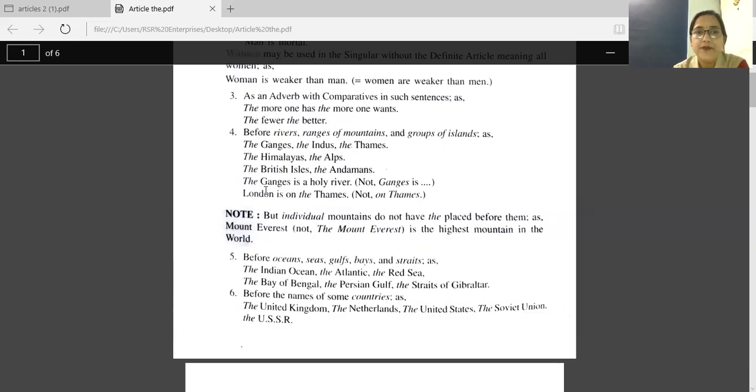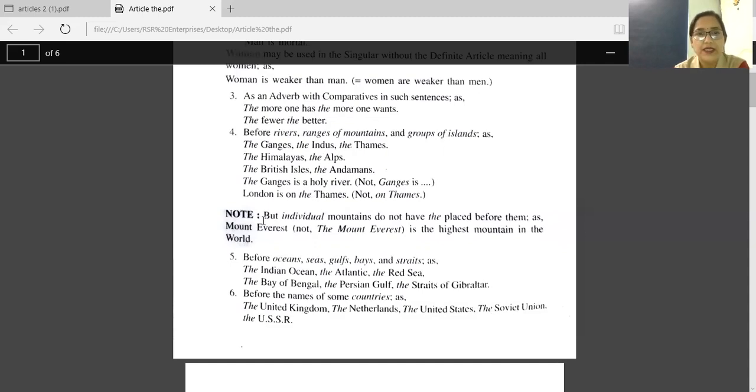In this sentence, the Ganges is a holy river, we are using the before the name of the river. London is on the Thames. So before this name of the river Thames, we have the.